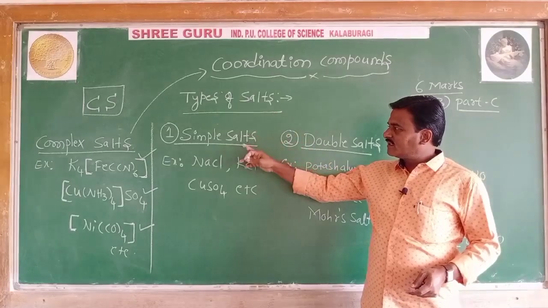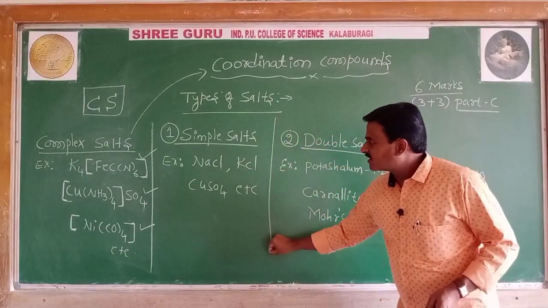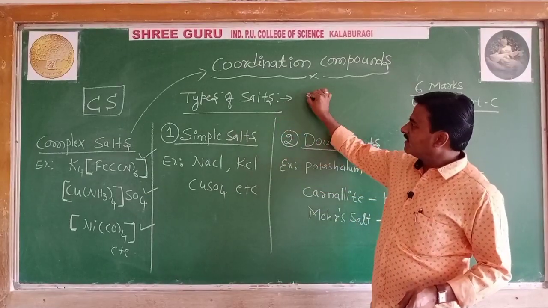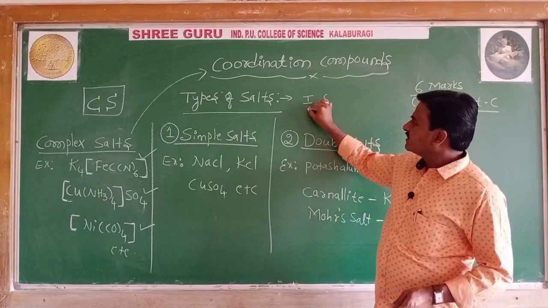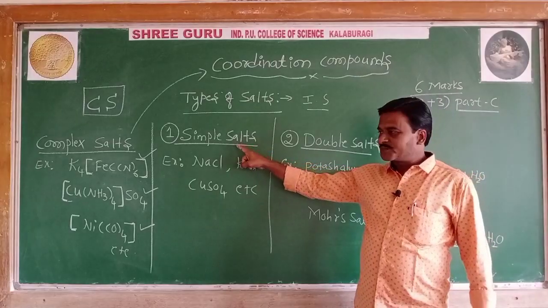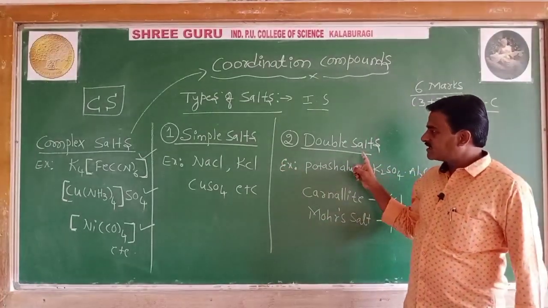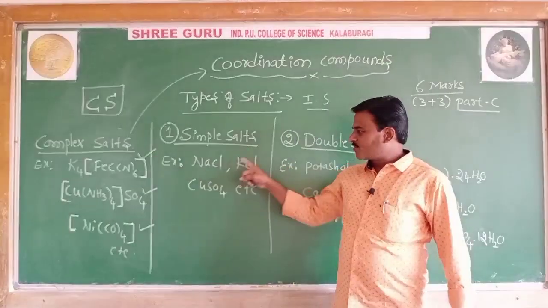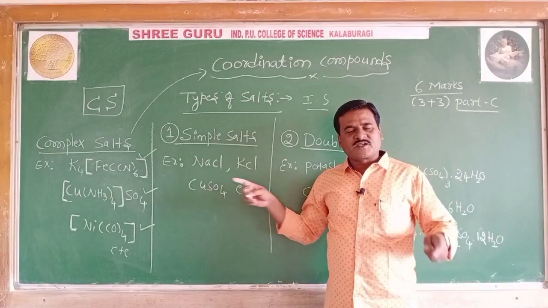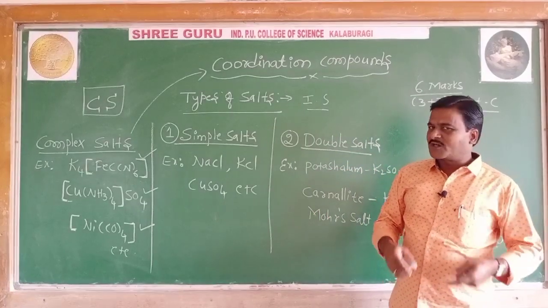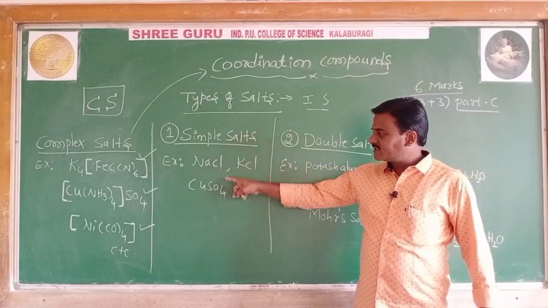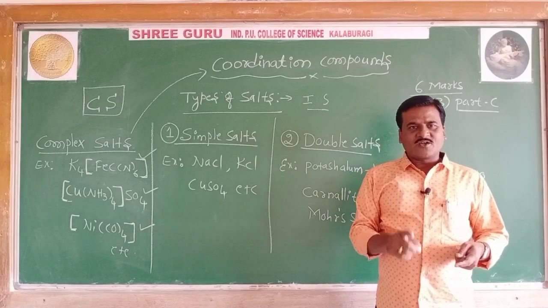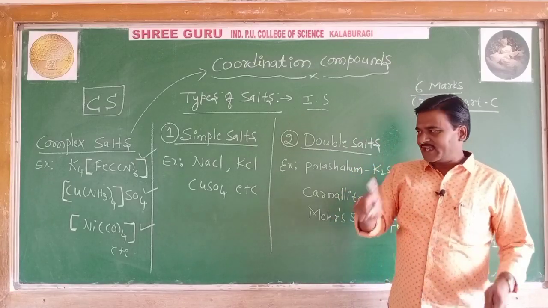Now, inorganic salts are classified into mainly three types: simple salts, double salts, and complex salts. Simple salts are sodium chloride, potassium chloride, copper sulfate, aluminum chloride, etc., where they contain one basic radical and one acidic radical, one cation and one anion.